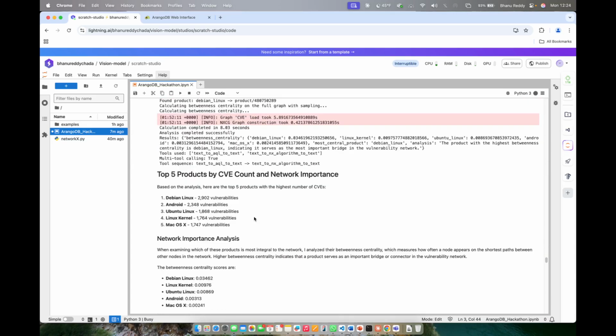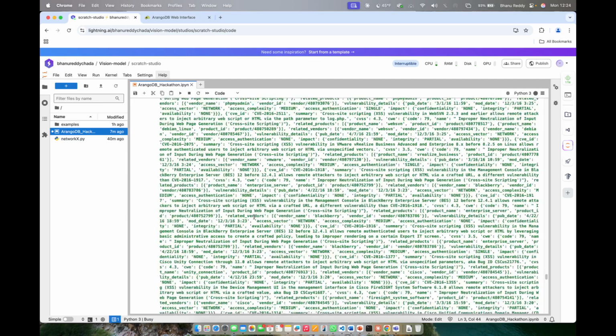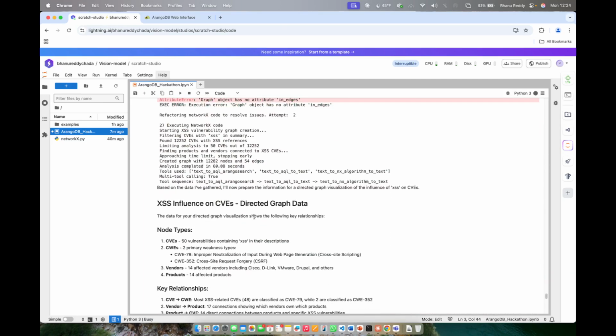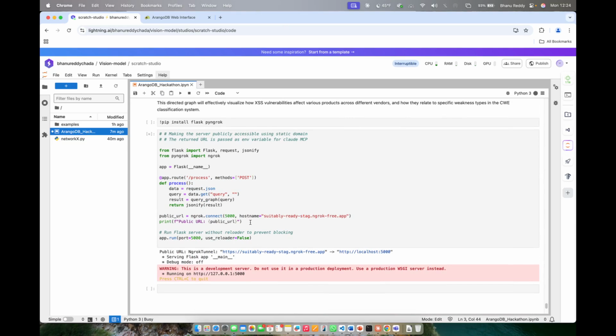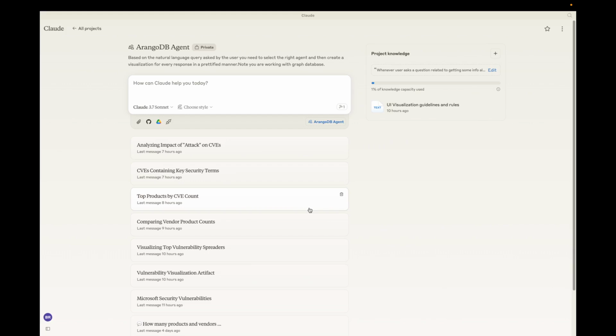Now, without wasting time, let's show how we can do natural language query in real time. And before, I just wanted to tell you that we initialized the server on ngrok, and this is the development server running. So what we are doing here is we are using Claude, but in order to use it as our UI, we created a custom Model Context Protocol server which communicates with the Jupyter notebook for sending API requests, and on receiving the results and artifacts, Claude will use that information to create the visualization. As we have time constraints, I will go through the queries that we already asked our ArangoDB agent.